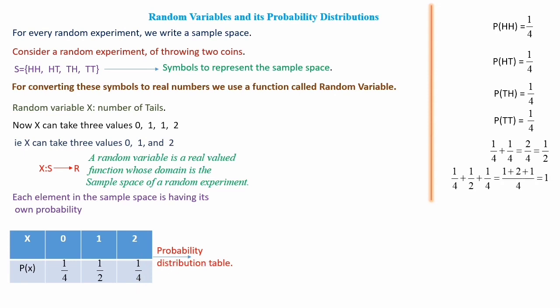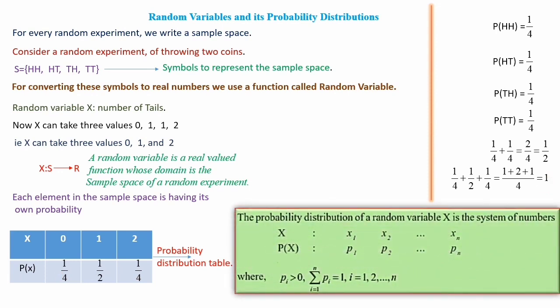Here this P of x has a property. When we add 1 by 4 plus 1 by 2 plus 1 by 4, taking the common LCM 4, we get 1 plus 2 plus 1, so 4 by 4, which is 1. So when we add this P of x we get the value 1. This is the definition of probability distribution.